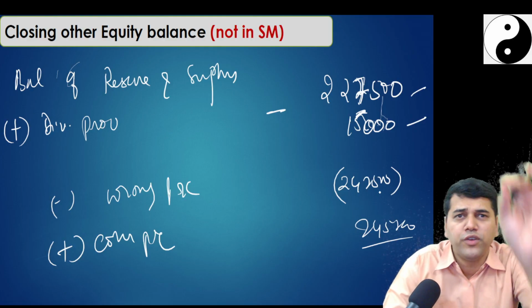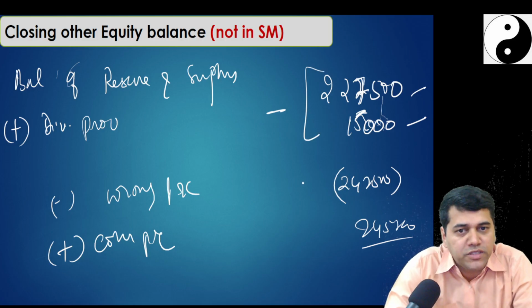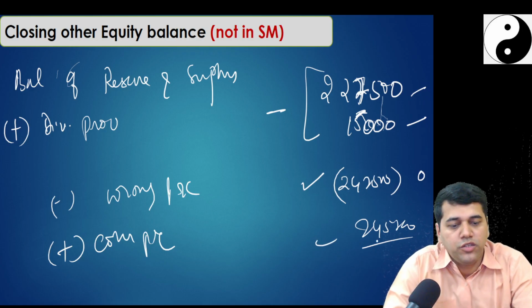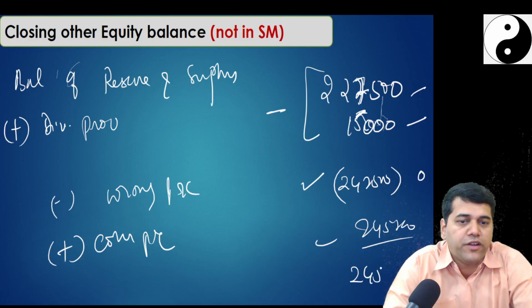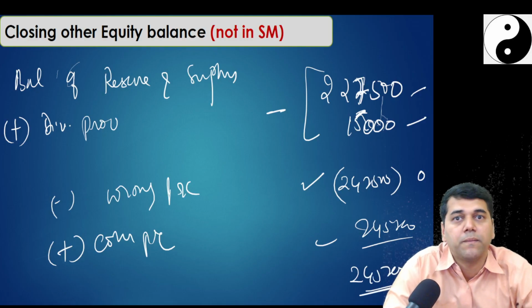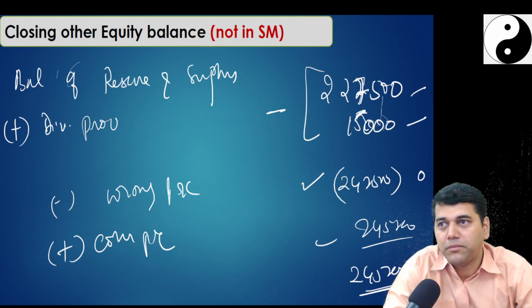The numbers are so beautifully crafted that these two numbers will exactly match with this number. The effect is going to become 0. Then you add back, you get 245,200. This becomes your closing balance of P&L. Followed, no? Have you understood this? Everyone clear? Nice numbers, right?